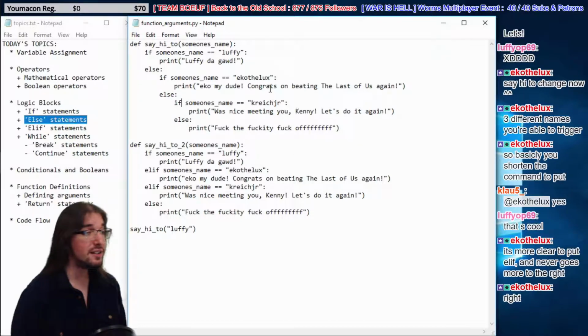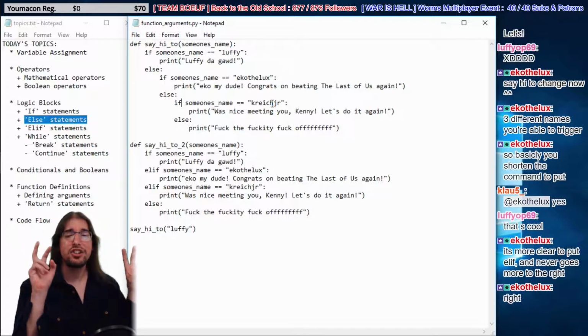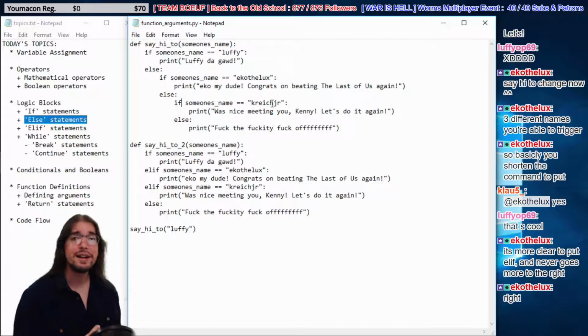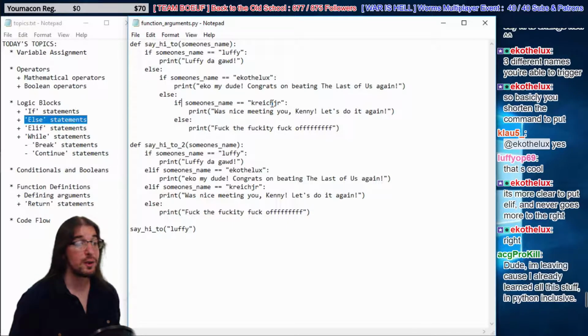Now, it is what they call syntactic sugar, which means it's not conveying a new idea. It's the same thing as else if, it just makes it look neater. That means it's a Python thing. Other languages don't have that. Let's say you want to learn Java or C++. They don't have an elif. You have to keep on adding else and if. But Python is really concerned with appearances and looks, so it makes it a little bit neater.